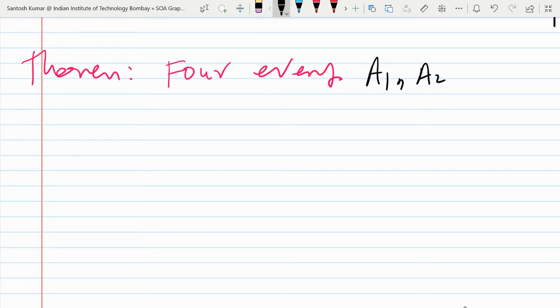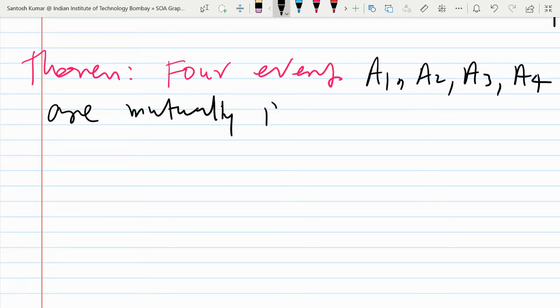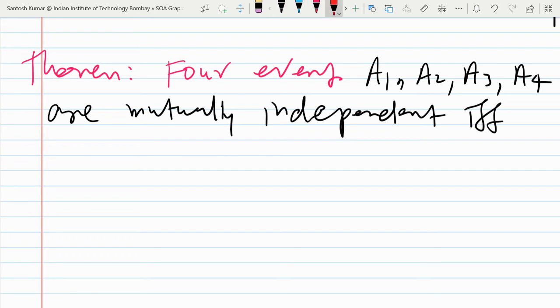So I'm taking A1, A2, A3, A4 are mutually independent if and only if. So can anyone tell me what are the conditions to check for independence of four events?